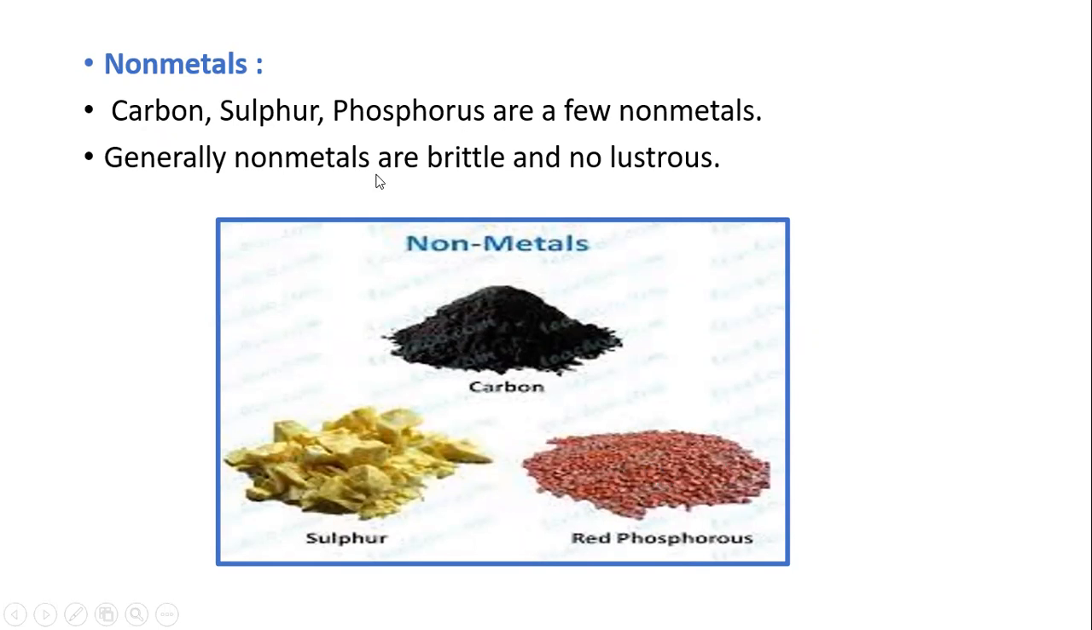Generally, non-metals are brittle and non-lustrous. Brittle means they break easily, and we do not require much energy to break them. Non-lustrous means there is no shiny surface. These are two things by which we can easily identify whether an element is a metal or a non-metal.